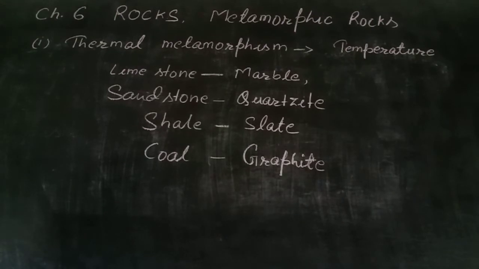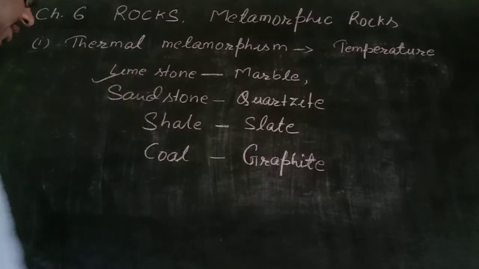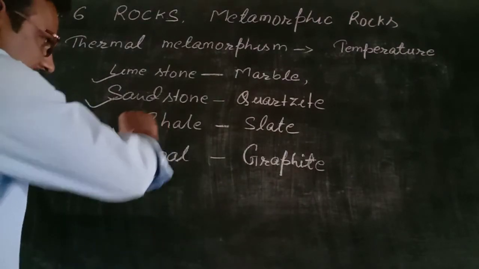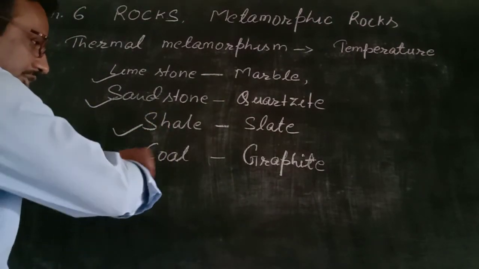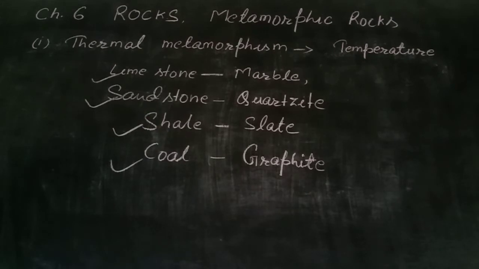So under the earth crust, due to extreme heat, limestone is changed into marble, sandstone is changed into quartzite, shale is changed into slate, and coal is changed into graphite. In all this metamorphism, temperature plays a very important role.